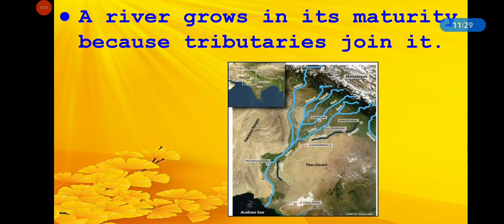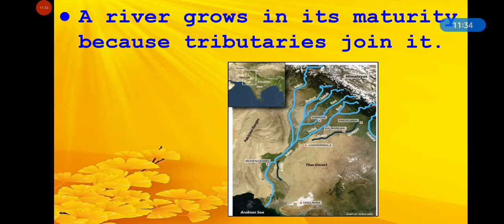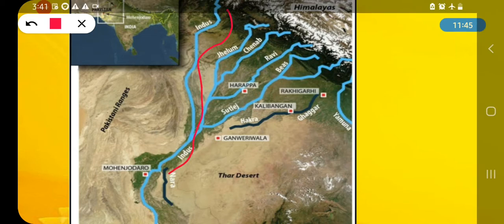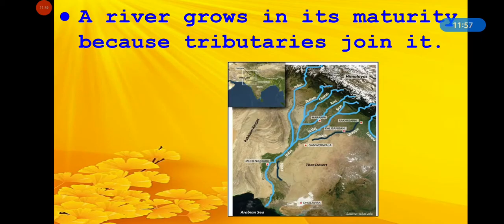And here in this picture you can see tributaries. See this picture carefully, that this is the bigger river. This is Indus River from here to here, and these small rivers are joining in it. So these are called tributaries. And because of tributaries, a river grows in size in its maturity stage or middle course.